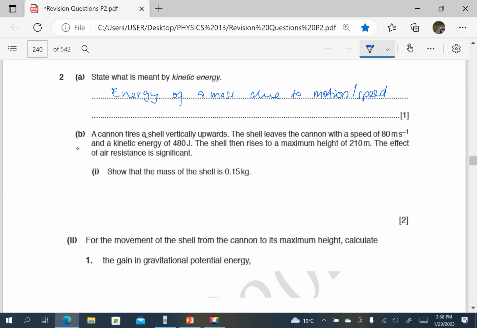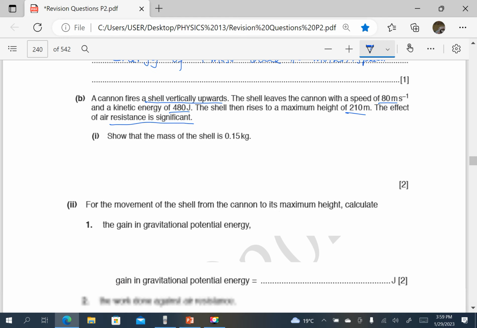A cannon fires a shell vertically upwards. It is vertically upwards, so g is going to be negative if it is required in calculations involving equations of motion. The shell leaves the cannon with a speed of 80 meters per second and a kinetic energy of 480. So we can find the mass from that. The shell then rises to a maximum height of 210. The effect of air resistance is significant. Show that the mass of the shell is that.